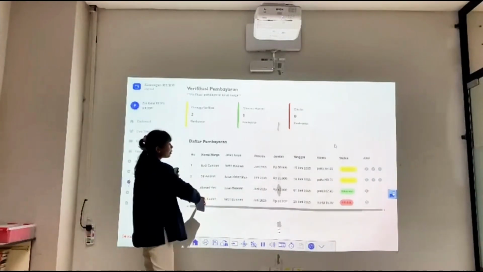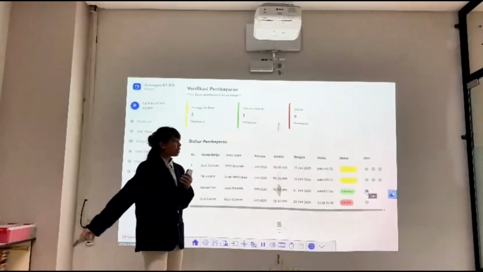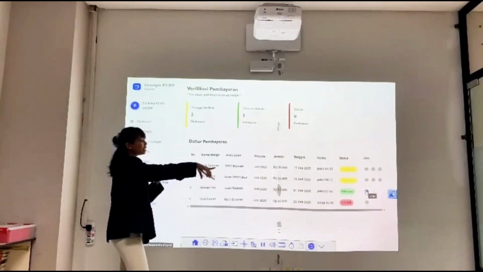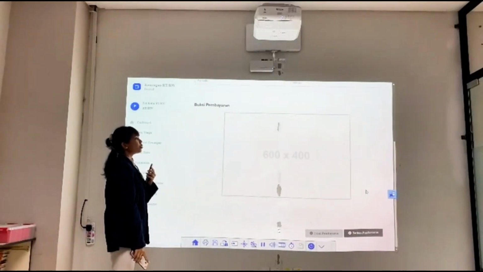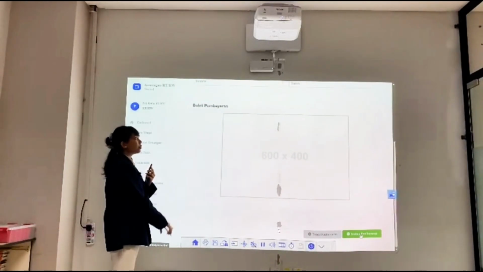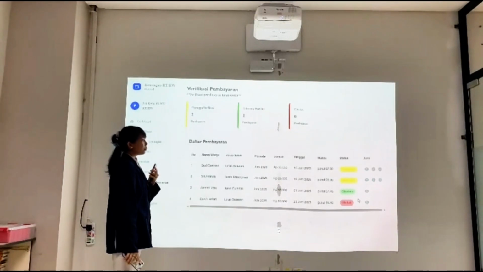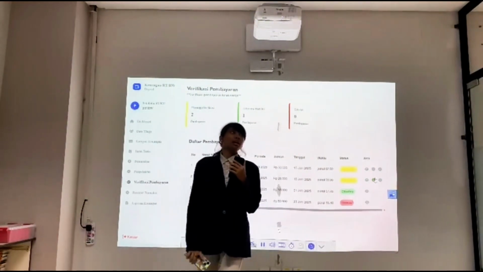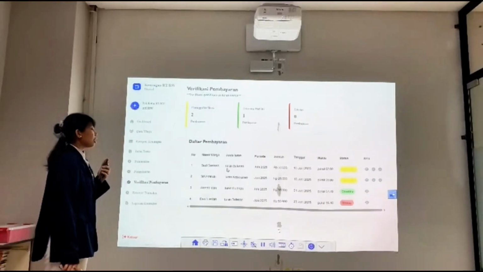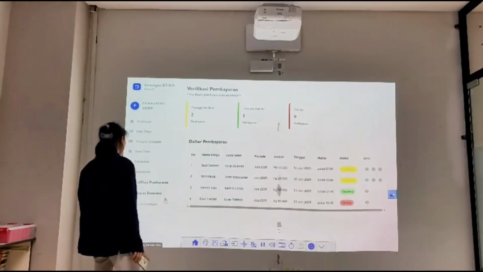But Mr. Ahmad Yani has been, because we can see the detail of payment verification. Actually, we can see the result. And we can escape or cancel if it doesn't meet our requirements.